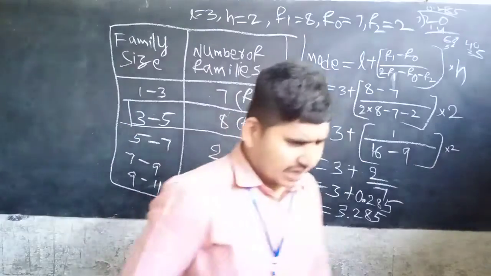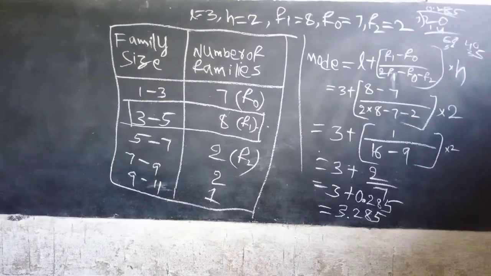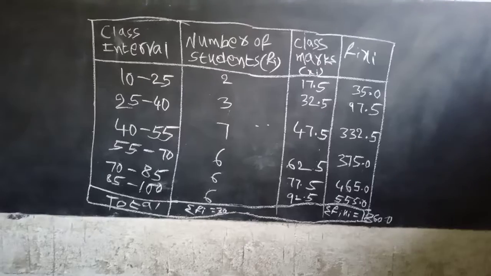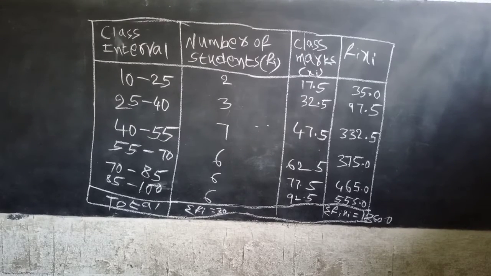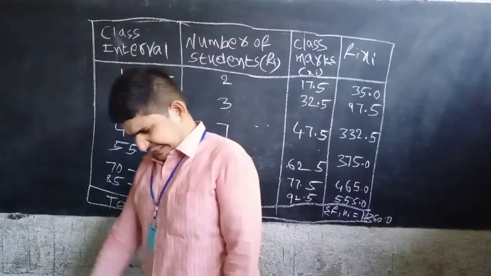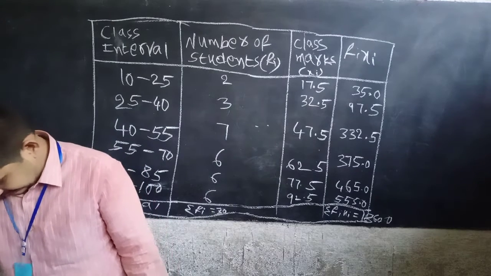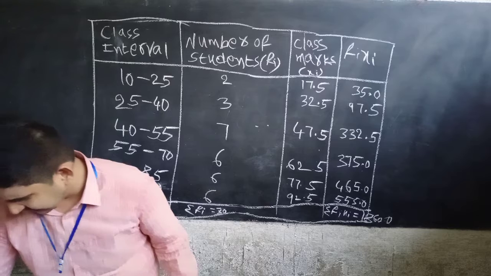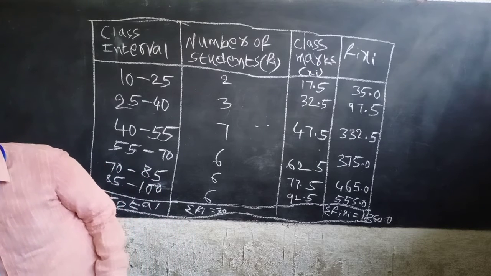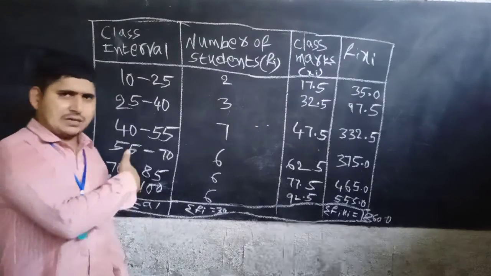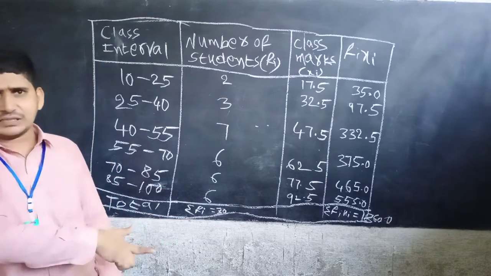Now the next problem, example number 6. Read the example. The marks obtained by 30 students in the mathematics examination are given in the table.